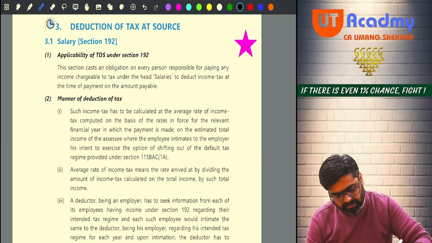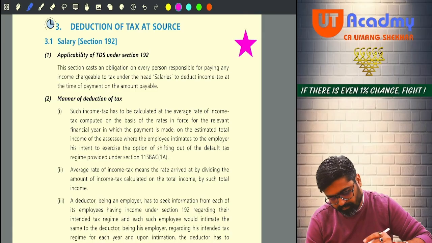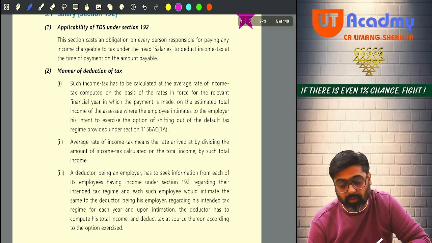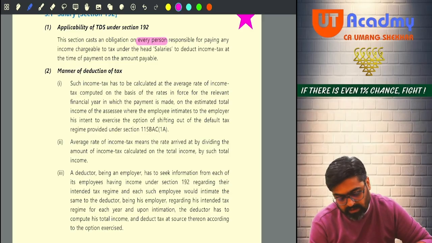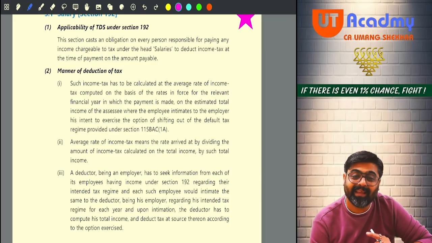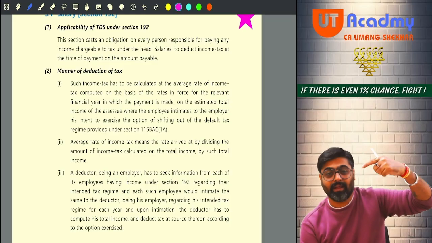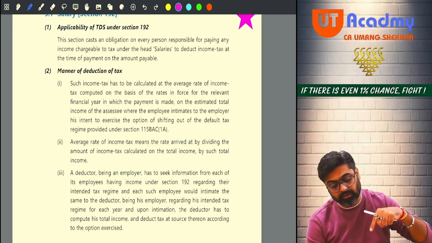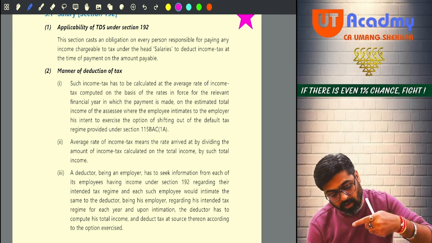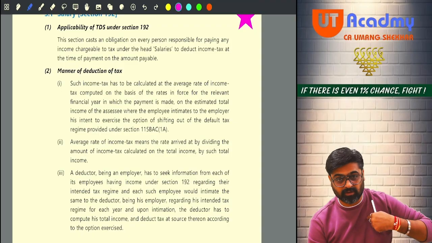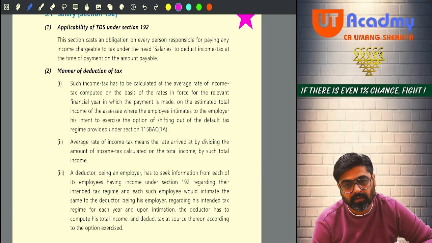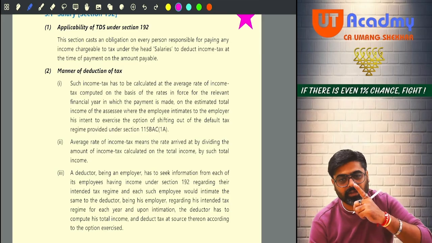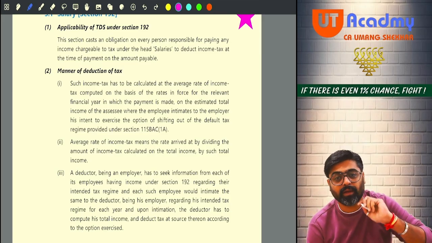Okay, let's pay attention. See what they're trying to say. Applicability of TDS under section 192. This section casts an obligation on every person responsible for paying any income chargeable to tax under the head salary. As per this section, every person who is responsible for paying any income chargeable under the head salary, meaning that this section puts a responsibility on the employer.